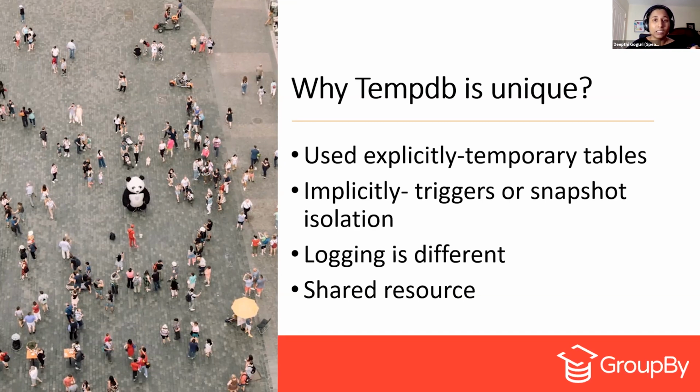Once you use triggers or snapshot isolation, behind the scenes it will enable row versioning inside the TempDB. And the logging is so different in the TempDB. Like I said, it is minimally logged. Though it is a full recovery model, it behaves like the simple recovery model. And it is a shared resource. Everybody wants to use it.